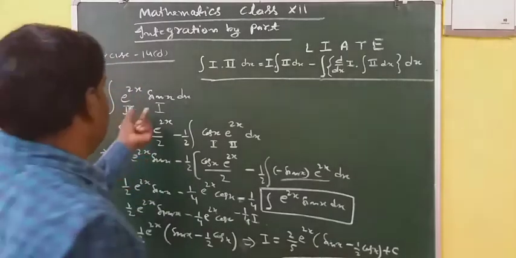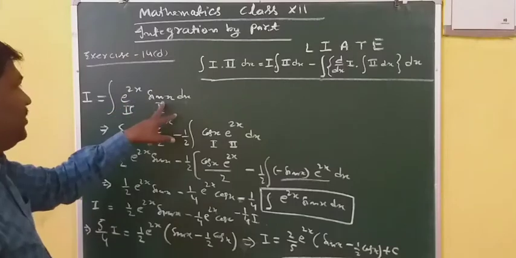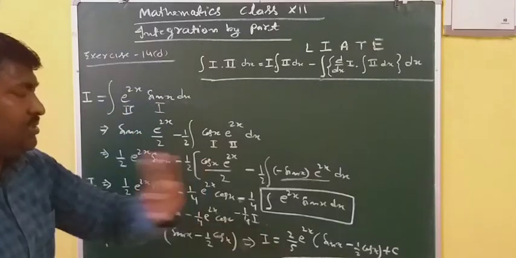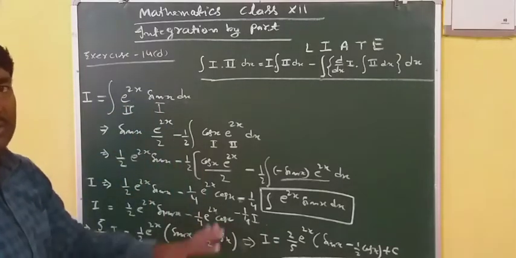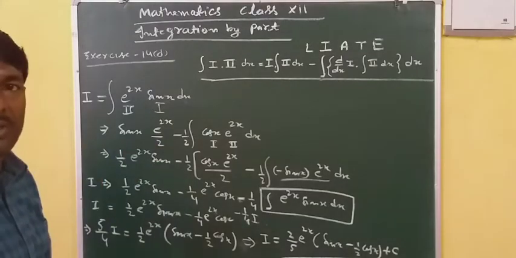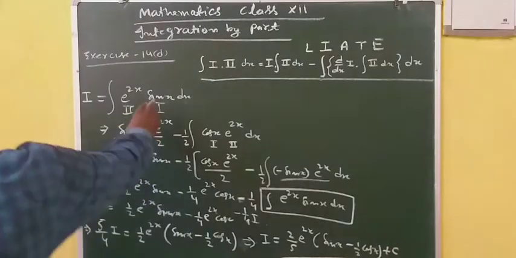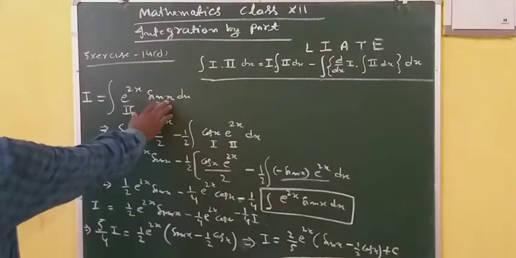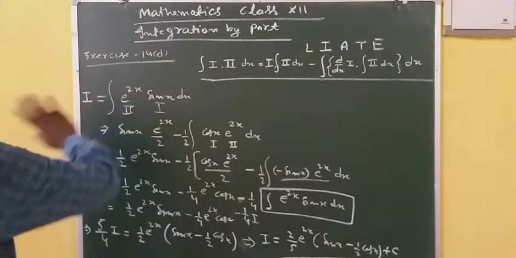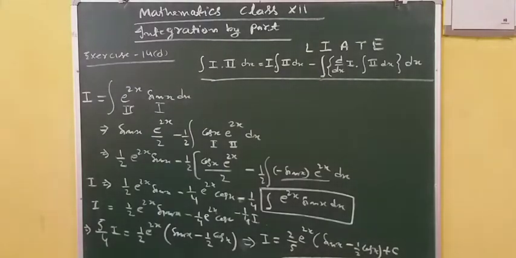Now if you want to take this one as first and this one as second, then also you will get the same result. You can try to take. In the next question I will take the reverse, meaning I will take the sine trigonometric function as second and the exponential as first.